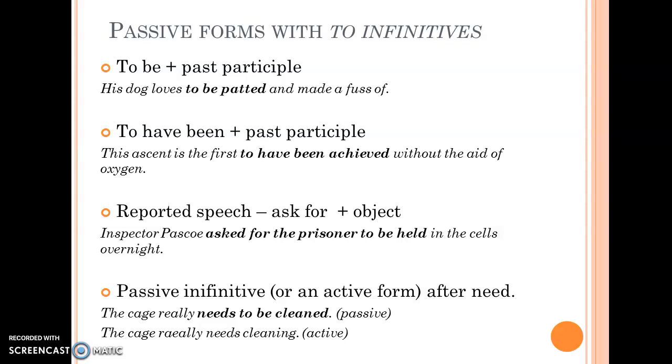Inspector Pascoe asked for the prisoner to be held in the cells overnight. Or we can also use a passive infinitive or an active form after the verb need. So we can have the cage really needs to be cleaned, or the cage really needs cleaning.